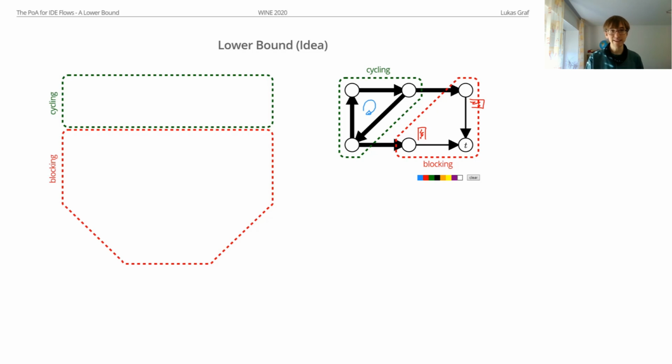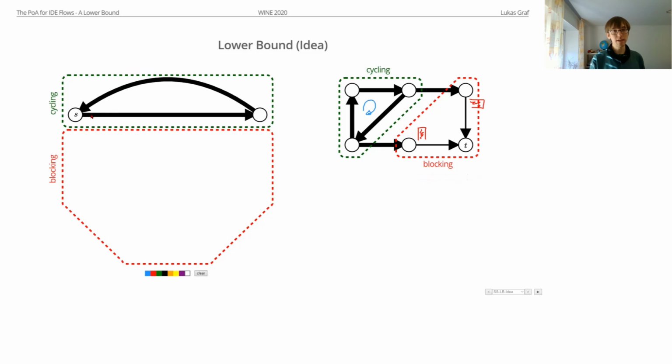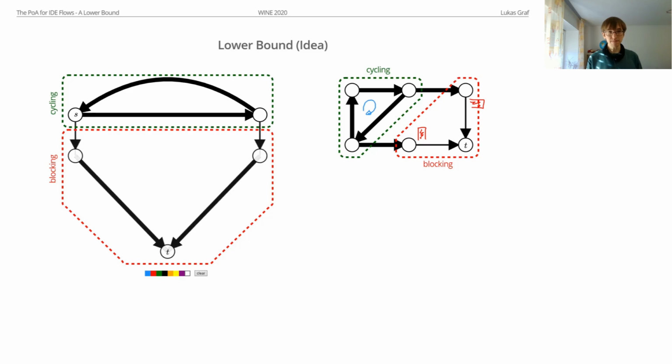So, okay, cycle, that's easy. We just have a large cycle. And now, from now on, there are edges which have a longer travel time than 1. For example, these long edges actually have a longer travel time. And now we also have a blocking part like this. And as you can see, this is our connection to the sink. And it starts with an edge of a very low capacity.